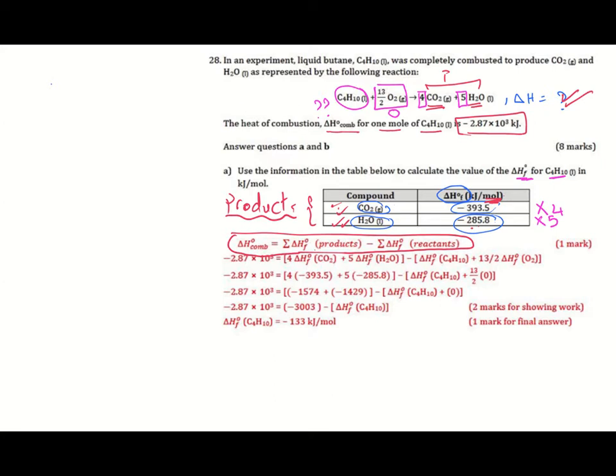What are the products and reactant here? So it equals, these are the products, both of them. So the sum of enthalpy of formation of product will be minus 393.5 times 4 plus minus 285.8 times 5 minus enthalpy of formation of reactants.